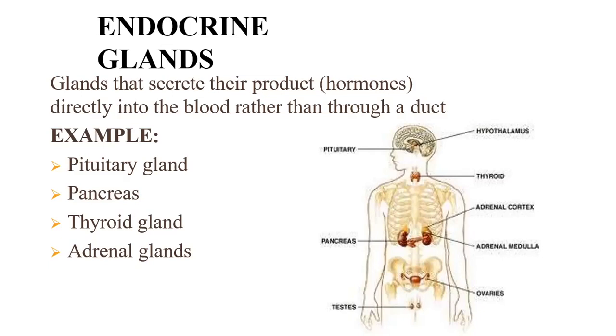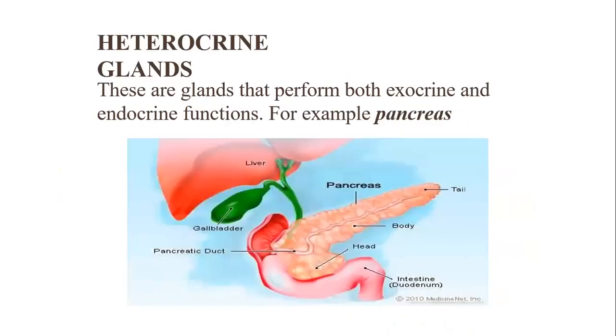Then third type of gland, heterocrine gland. These are the glands that perform both exocrine as well as endocrine functions. That means some part of the gland works like an exocrine gland, and some part secretes its secretion directly into blood, like an endocrine gland. Hence the gland having both natures, exocrine and endocrine, is referred to as heterocrine gland. Example is pancreas.